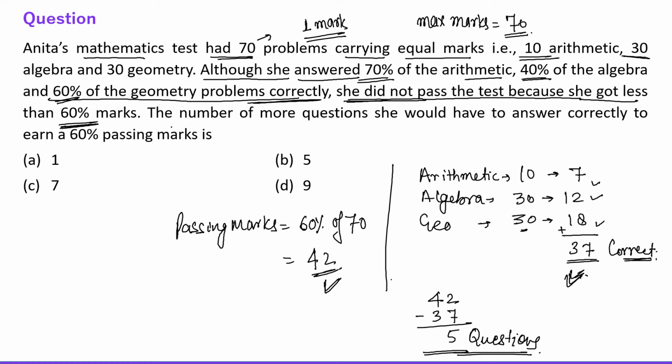Okay. The question is saying the number of more questions she would have to answer correctly to earn 60% passing marks. Obviously, 5 more questions she had to do correct, right? Okay, fine. Now let's move to the next question.